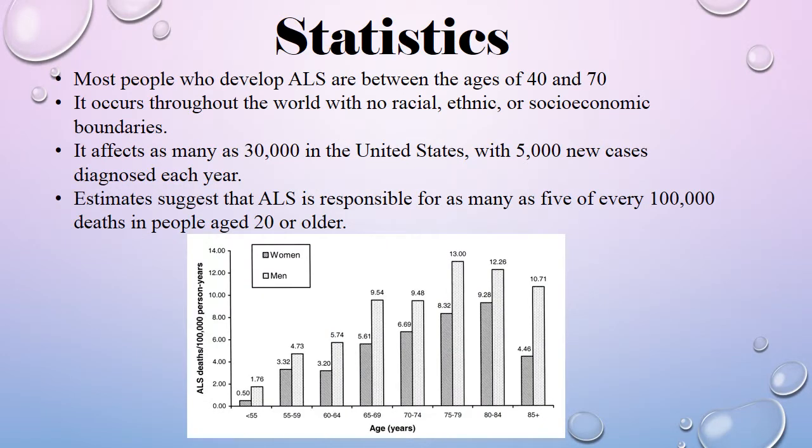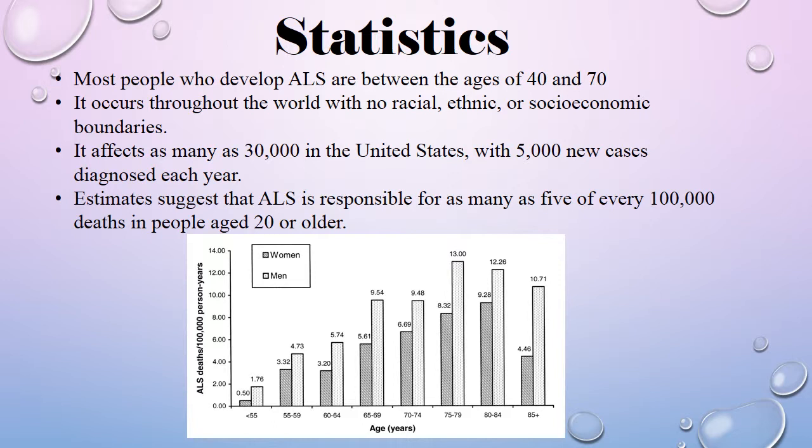Most people who develop ALS are between the ages of 40 and 70. ALS doesn't occur throughout a specific gender or ethnicity. It occurs throughout the world with no racial, ethnic, or socioeconomic boundaries. So it doesn't matter who you are, you can get this disease no matter what.